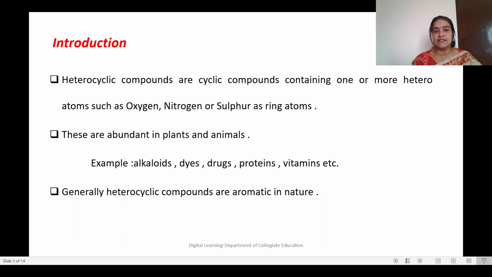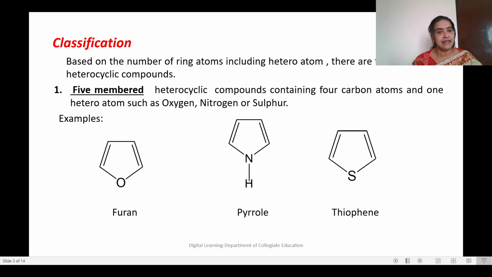These are abundant in plants and animals. For example, in alkaloids, dyes, drugs, proteins, vitamins, etc. These heterocyclic compounds are abundant and are found in plants and animals. Then generally heterocyclic compounds are aromatic in nature.